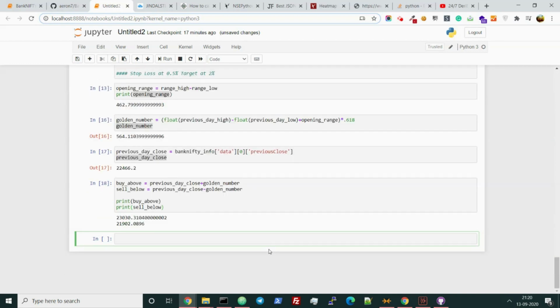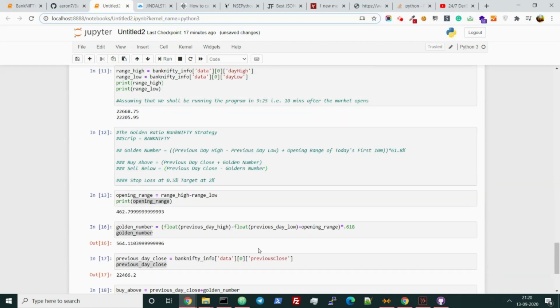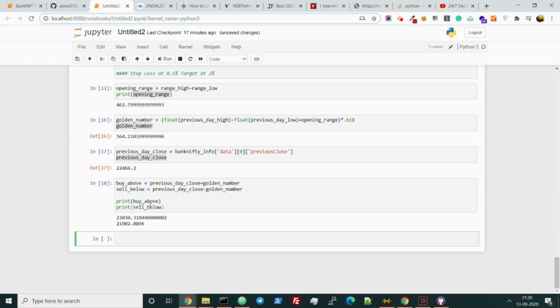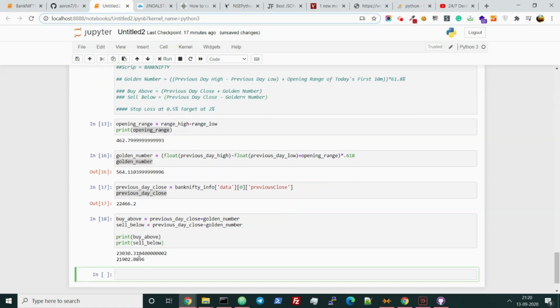So in the next video, we shall be discussing how to put the stop losses, how to fire the order and define other kinds of stuff. So in this video, you have already seen how we have coded almost all the strategy here. We have found the buy above and sell below numbers here. And we are buying bank nifty here and selling bank nifty here. So basically we need to throw an order which buys bank nifty here. So we need to keep checking the last trading price of the bank nifty. And if it is above this one, we shall be buying it, and if the last traded price of bank nifty is below that one, the sell below value, we shall be selling that.